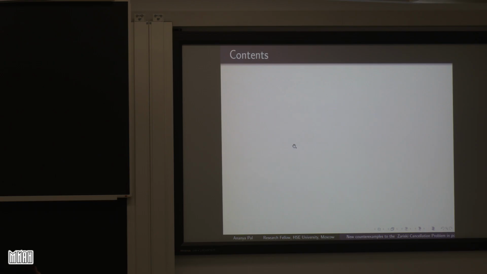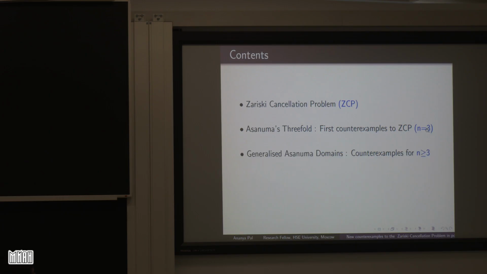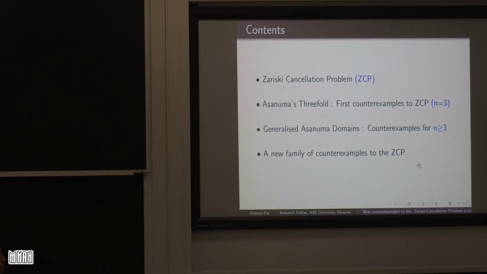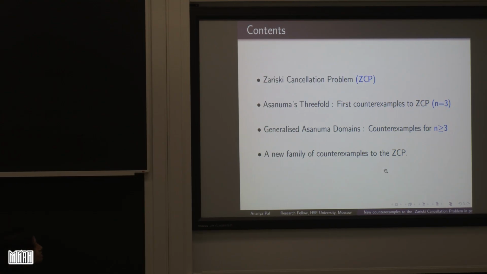So now let us move on to contents. First we will see what the Zariski cancellation problem is. Next we will see the Asanuma threefold. It is actually the first counterexample to the Zariski cancellation problem in positive characteristic for n equal to 3. Next we will see generalized Asanuma domains, which are counterexamples in any dimension greater than or equal to 3. And lastly we will describe some new family of counterexamples that are non-isomorphic to them. So this is our plan.